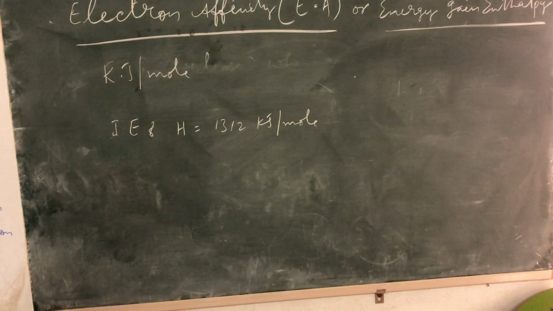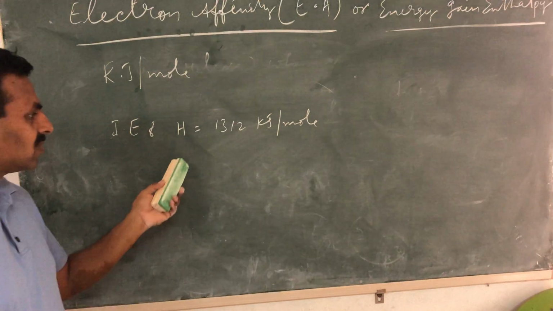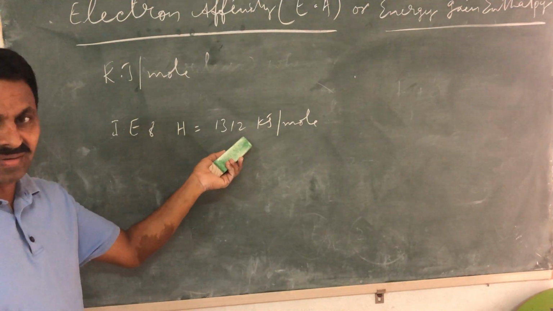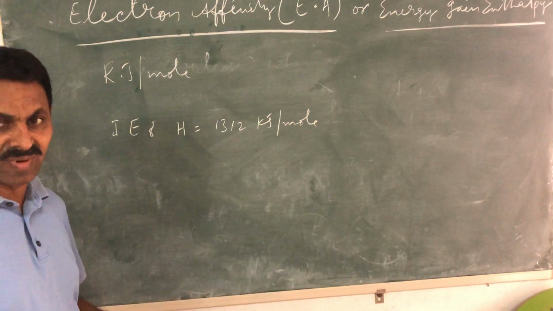In bigger atoms, like iron, it is somewhere around 380 kilojoules per mole. So there is a huge difference. Hydrogen being smaller, the electron is very close to the nucleus and it is very difficult to remove it. Therefore, the energy required is more, 1312 kilojoules per mole.